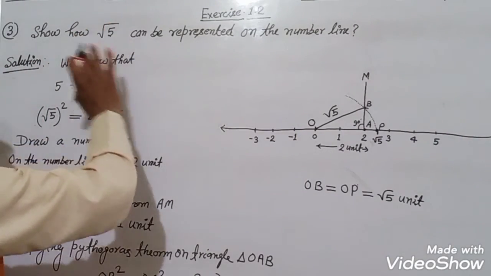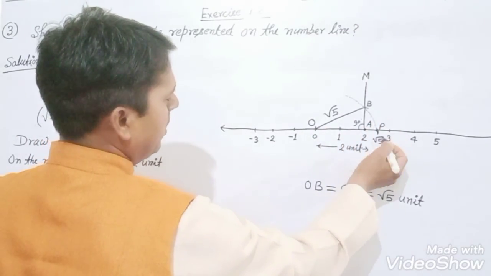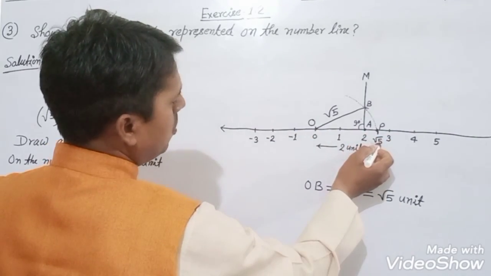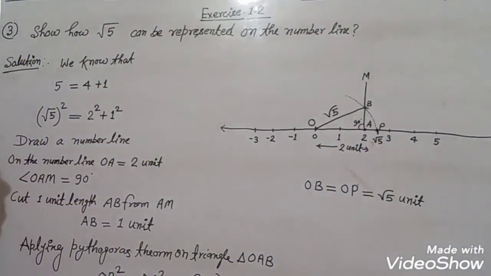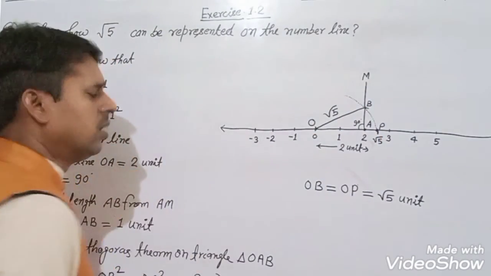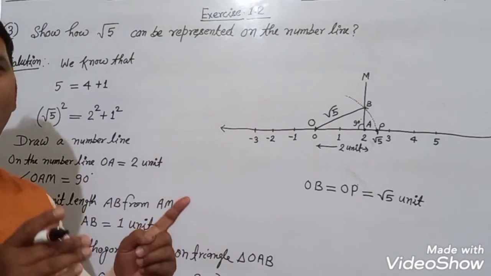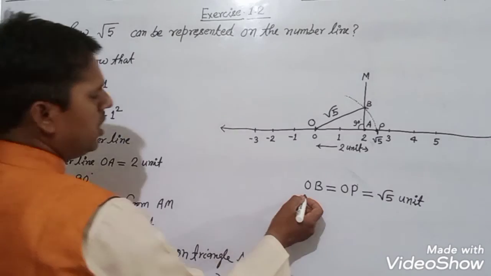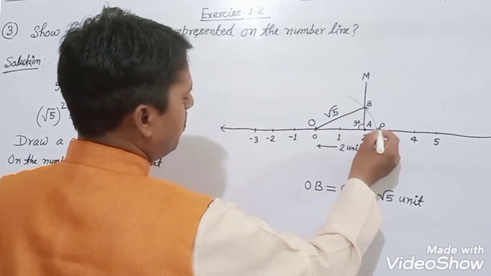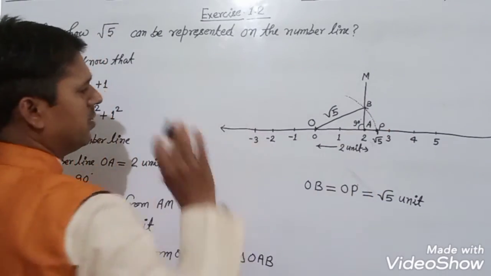On the number line, we have represented square root 5 by point P, and OP is equal to square root 5. OB and OP are radii of the same circle, so they are equal. So OB equal to OP equal to root 5 unit, and this point P will represent the square root 5 on the number line.